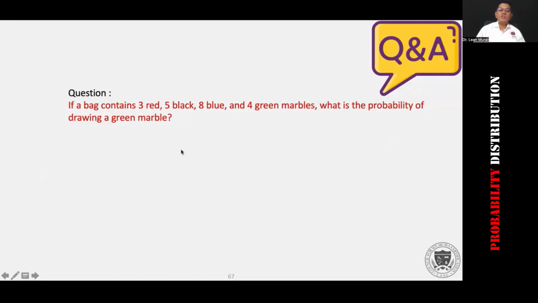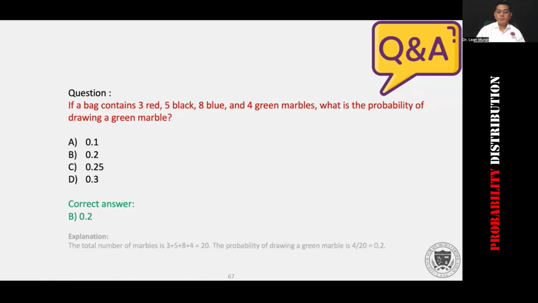A bag contains 3 red, 5 black, 8 blue, and 4 green marbles. What is the probability of a green marble coming up? Let's see your answers in the chat box. Right. So it's 0.2, right?